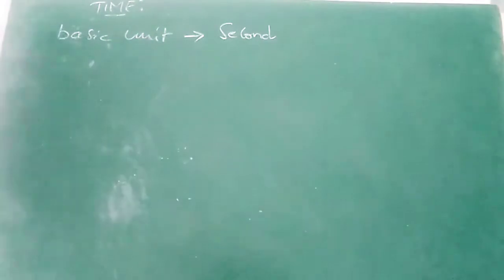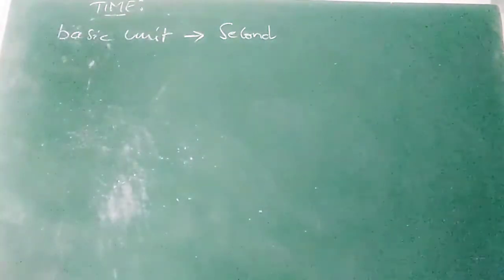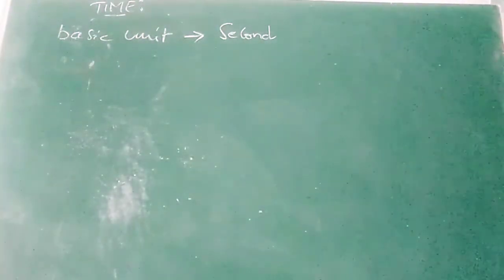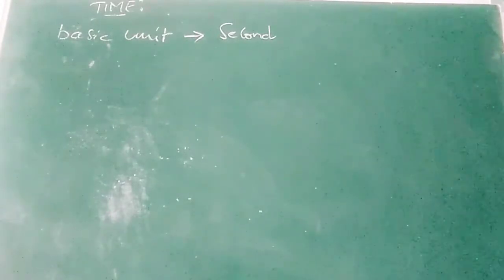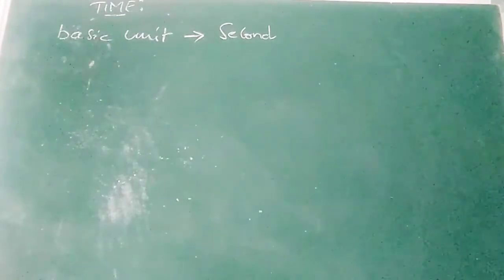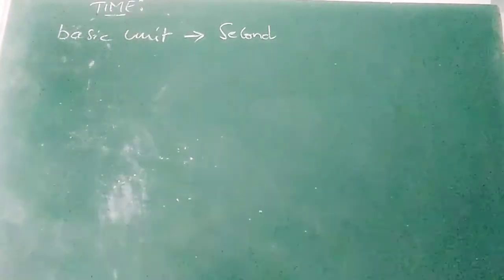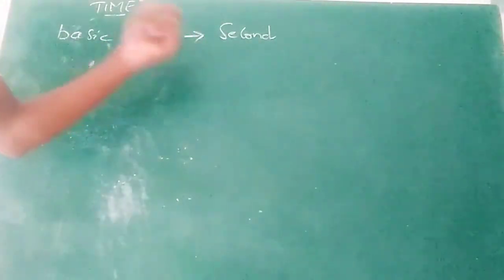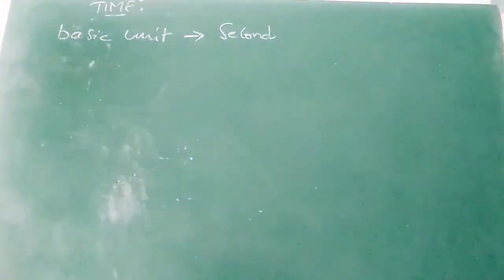Not only seconds, for time there are so many units, like minutes, hours, days, weeks, months, years, decade, century, millennium. And also smaller units, for time less than a second: millisecond, microsecond, nanosecond, decisecond, centisecond, picosecond.